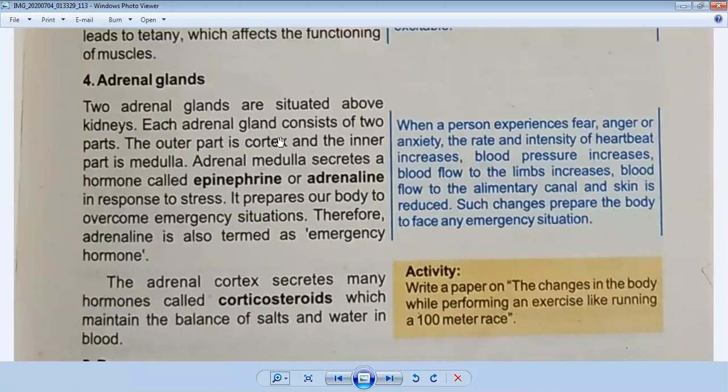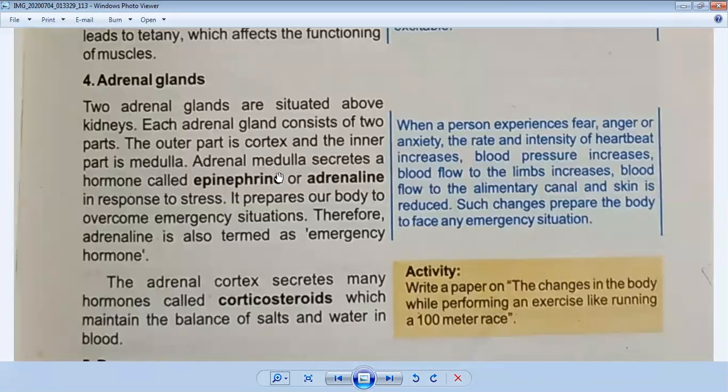Each adrenal gland consists of two parts. The outer part is cortex and the inner part is medulla. These things we also discuss in the structure of a kidney. The outer part of the kidney is called cortex and the inner part of the kidney is called medulla. So keep in your mind, we are talking about adrenal gland. It consists of two parts. Outer part is called cortex and the inner part is called medulla.